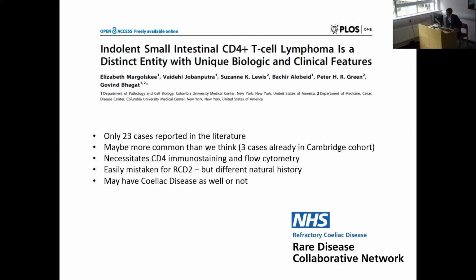The appearances are that this can be indolent and inconsequential in terms of symptoms for long periods of time, but it may transform into a more severe lymphoma. In fact, one of our cases did exactly that and transformed into a T-cell lymphoma. But otherwise, it does appear that it can actually have a very prolonged course with minimal symptoms or risk of progression. As I say, we don't understand this particularly well at the moment. Interestingly, in the cases reported in the literature, some have celiac disease and some don't. And this lady, in our case, may well not have celiac disease on the basis of the flow cytometry.